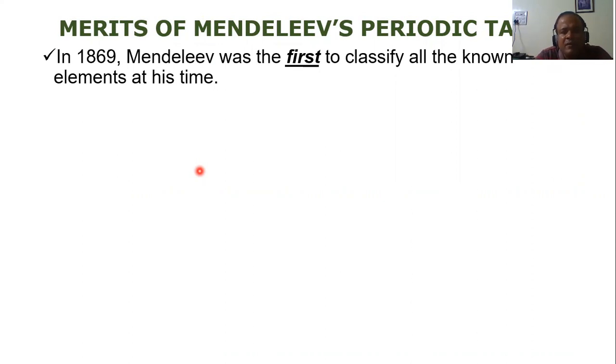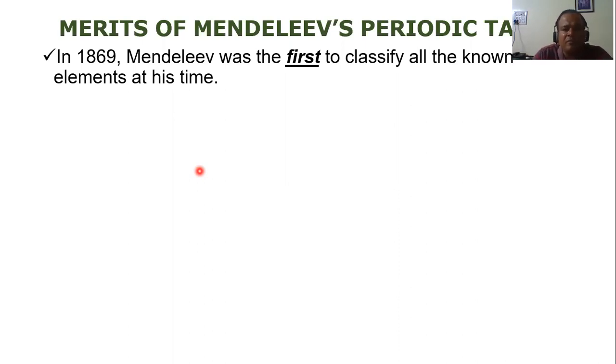What about Newlands? He could not classify all of them. But Mendeleev was able to classify all the known elements, not like Newlands and Dobereiner, who could classify only some elements. He was the first person to classify all the elements which were